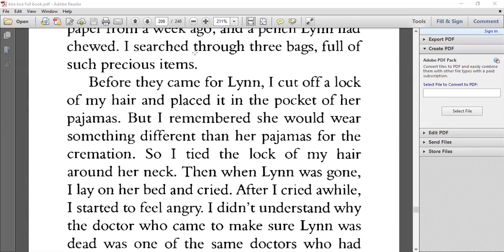Okay, and the method that they're going to handle Lynn's body is through cremation. Cremation is when the body is basically turned into ashes and placed into something that we call an urn. This urn is possessed by the family members of the person that died, and they can place this urn anywhere in the house.